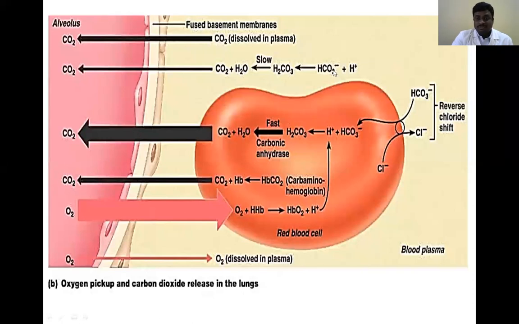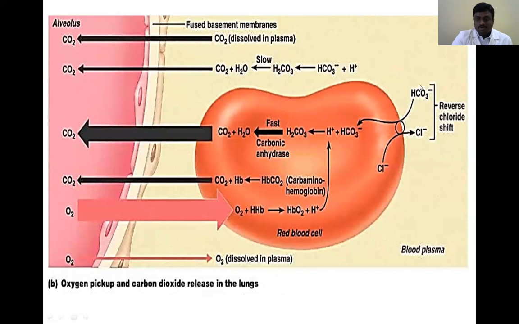Remaining 70% is the bicarbonate that is produced in the plasma. Immediately that bicarbonate binds with the hydrogen ions. These hydrogen ions, which come from the plasma proteins, bind with the bicarbonate and produce carbonic acid. Without any enzymatic reaction, that is converted to water and carbon dioxide, and that carbon dioxide enters into the alveoli. So this takes place without an enzymatic reaction, so it is a slow reaction.